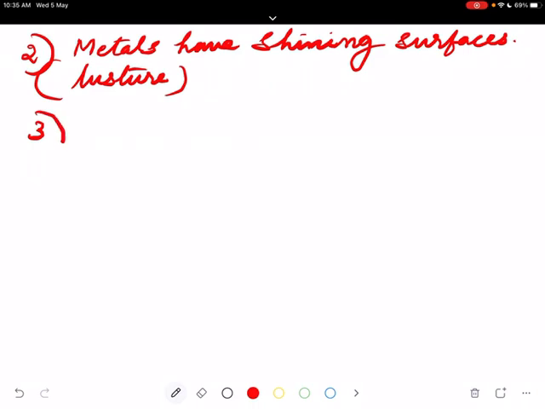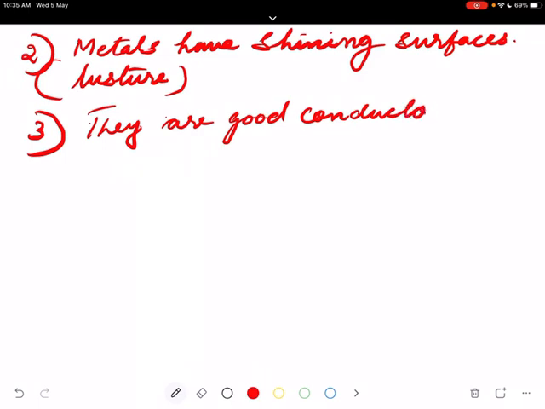Number three, they are good conductors of heat and electricity.